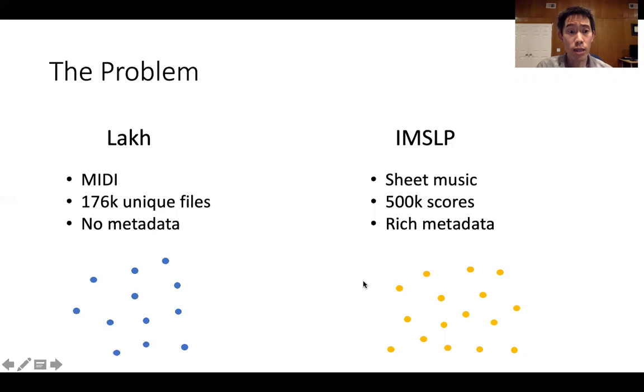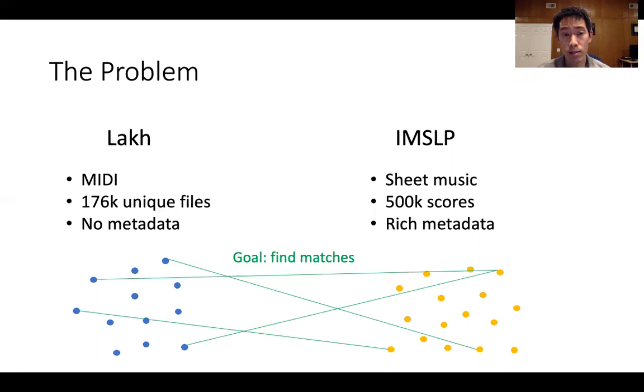The problem that we try to solve in this paper is linking these two datasets. We would like to de-anonymize files in the Lakh dataset by finding matches in the IMSLP data. This is an extremely large-scale, cross-modal retrieval problem. In this paper, we describe a method for solving this problem, and we present experimental results on a carefully curated set of data where we know what the right answer is.